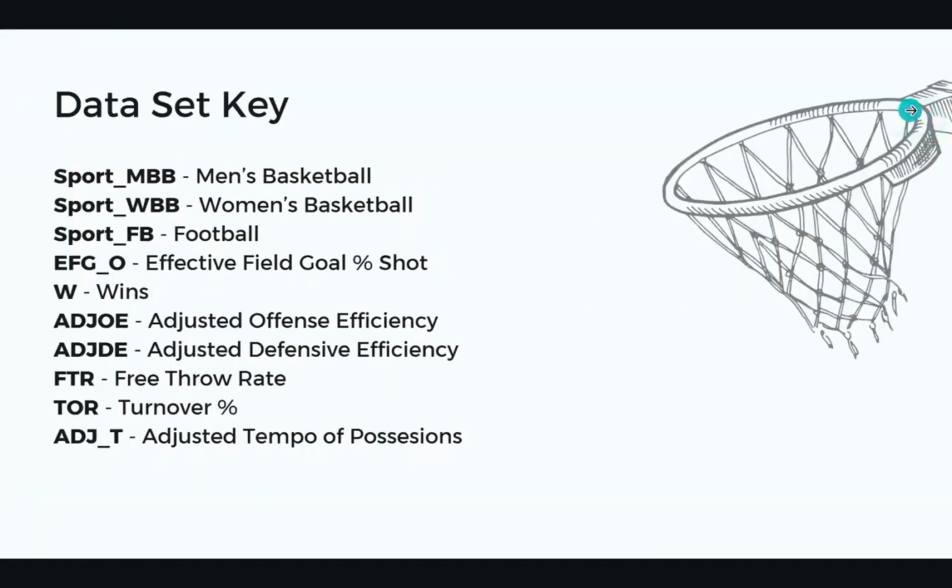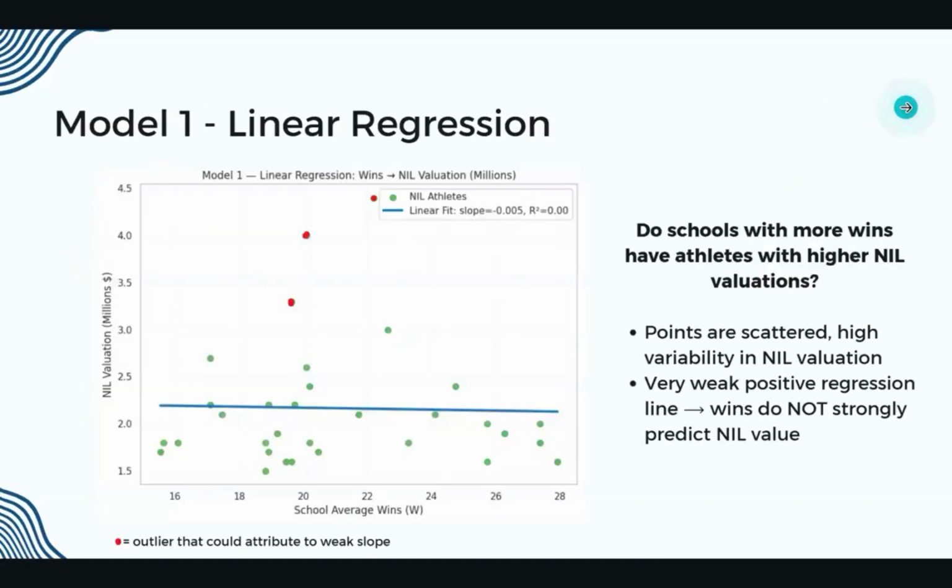So, moving on to our dataset key for some background, and then we moved on to our first model, which was our linear regression. This answered the question: do schools with more wins have athletes with higher NIL valuations? As you can see, there are many different points in this linear regression. However, the overall regression line is a very weak positive. So we can conclude that wins do not strongly predict NIL value.